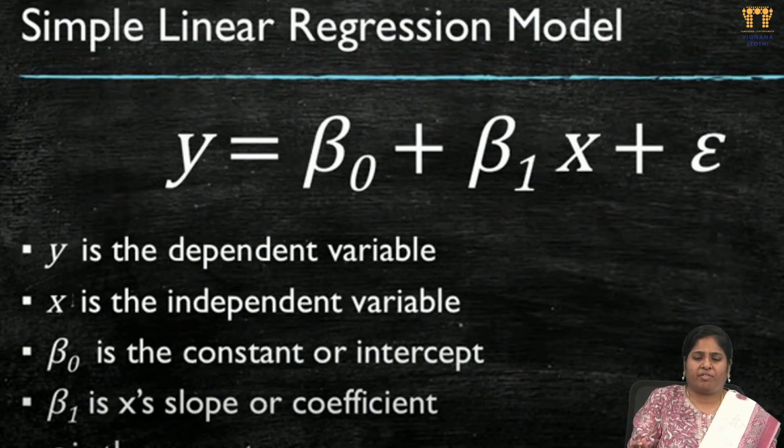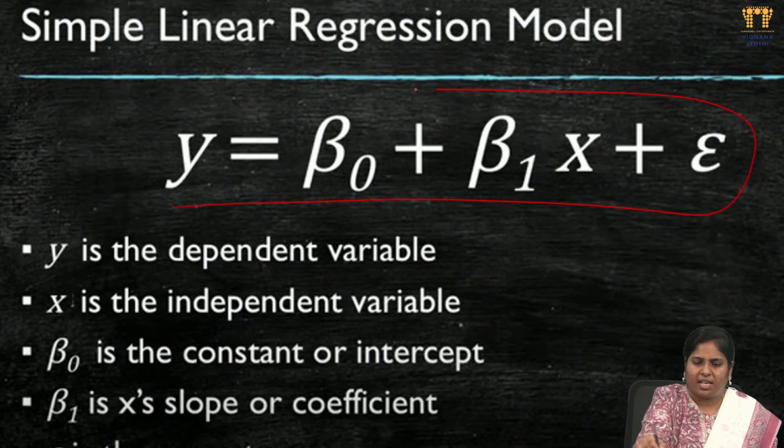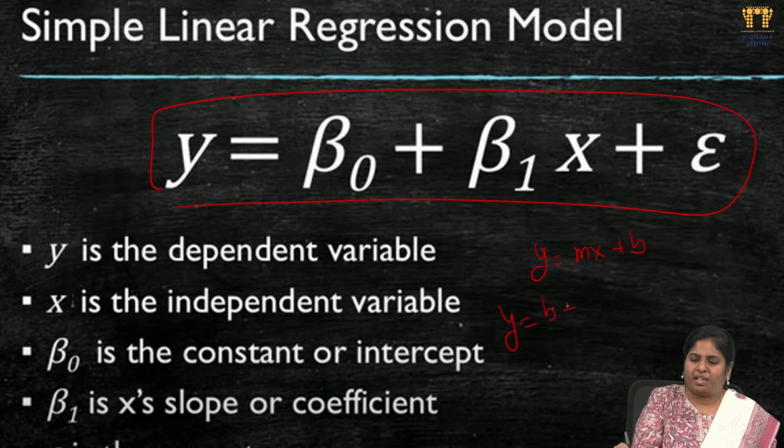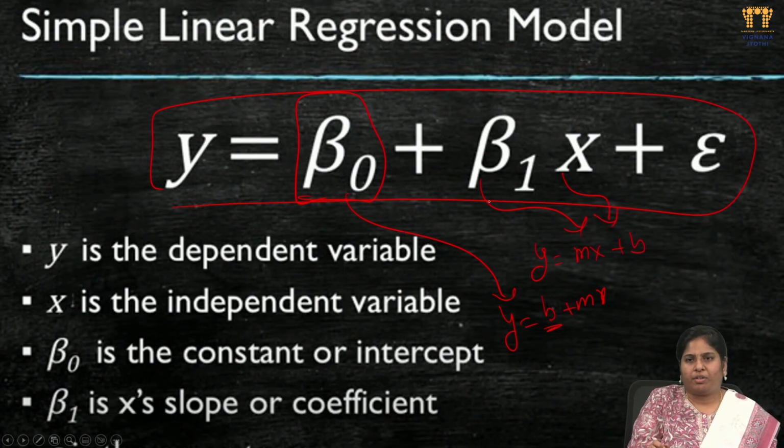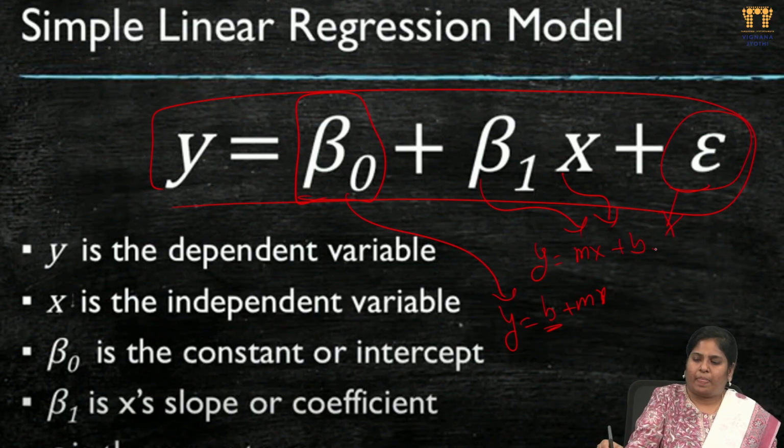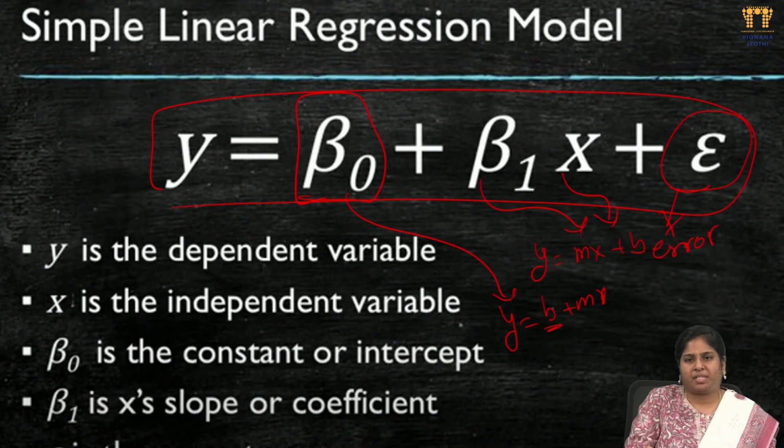Next, simple linear regression follows this equation. Last time we said y equals mx plus b, or y equals b plus mx. Here b means b naught, beta naught, where the intercept point is. b1 means the slope, how the value changes for each and every change in x. And sigma is called the error rate. What is error rate? We'll check it in the coming slides.